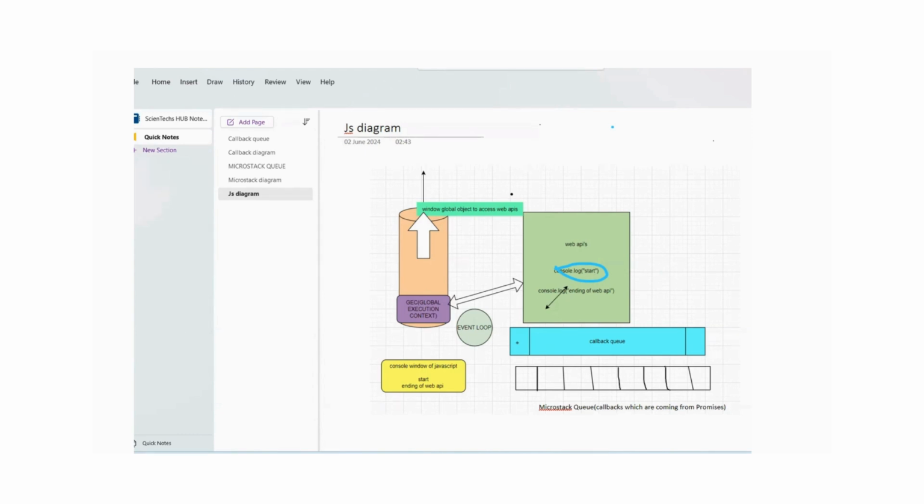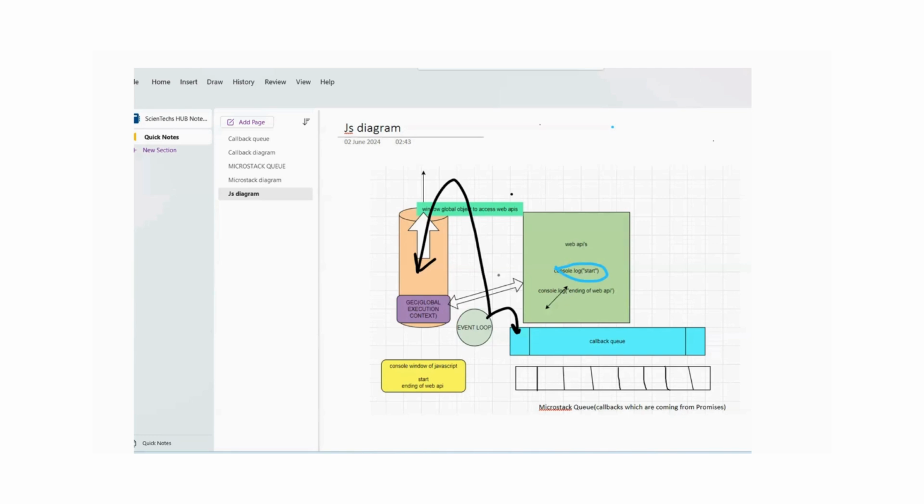This callback queue is taking the data, that console log, and the event loop is a functionality which is continuously monitoring whether that callback queue has any data or not. The moment this queue has some data, it takes the data out from the callback queue and puts it inside the global execution context, or GEC. What will GEC do? The moment it gets the data, it will process it as fast as possible, and whatever comes into it, it will execute quickly and make it out, right? And it will print that particular console log. So this way, this total functionality works.